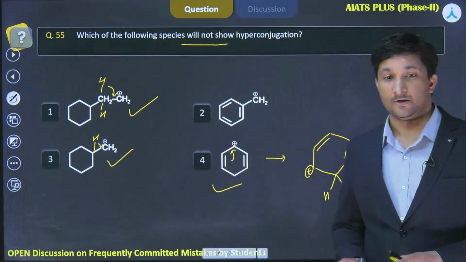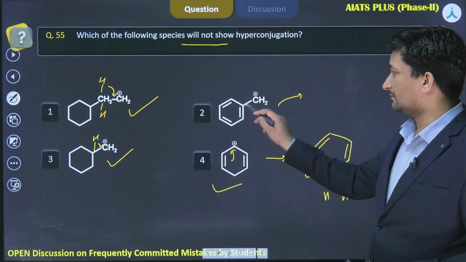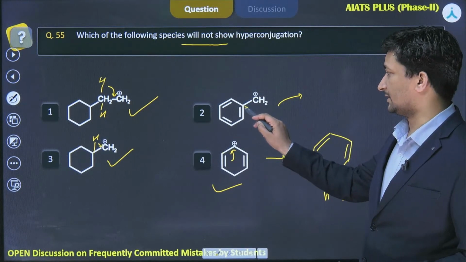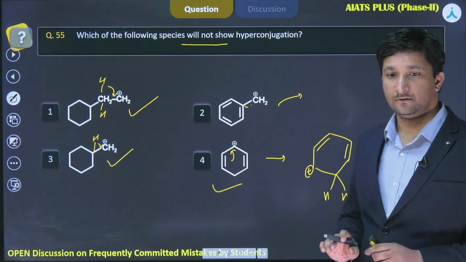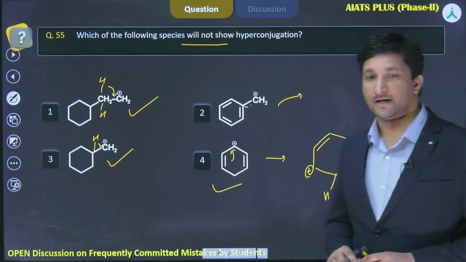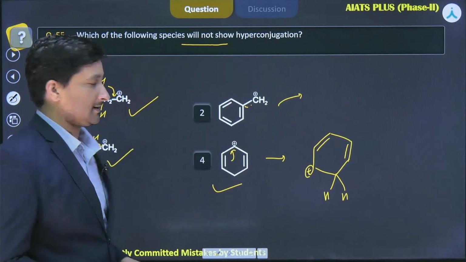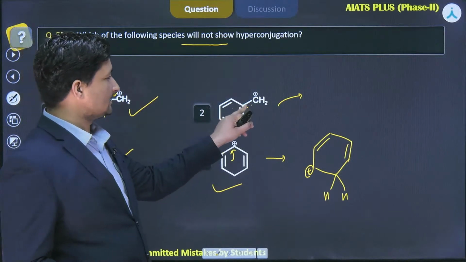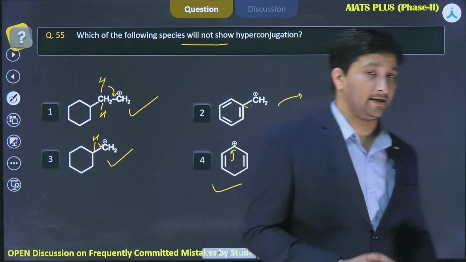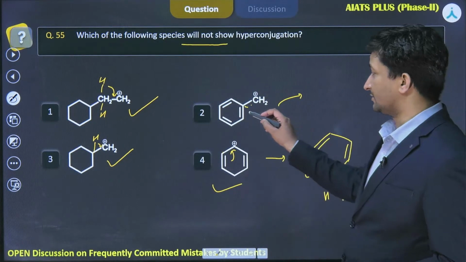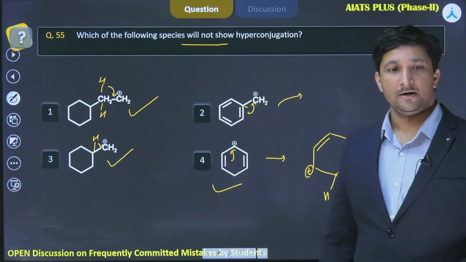So an extended form of hyperconjugation is there in this compound. But if we talk about this one, it does not have any hydrogen here, no hydrogen is there. Yes, Sagnik, option 2, there is no H donor on the atom next to the carbocation. So you can see no hydrogen is there for hyperconjugation, and instead it will undergo resonance. These pi electrons will be transferred here to form the double bond.